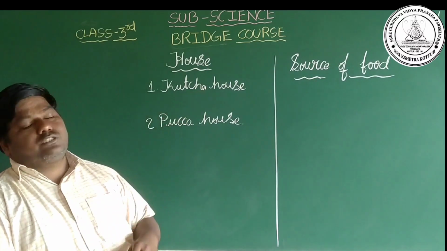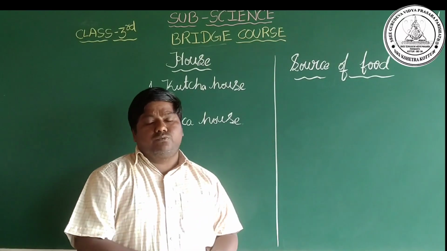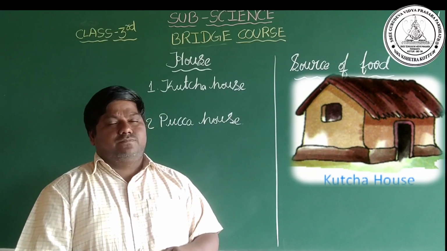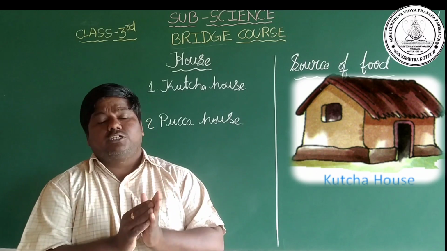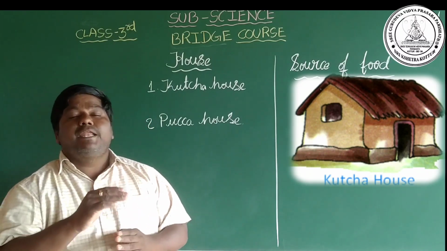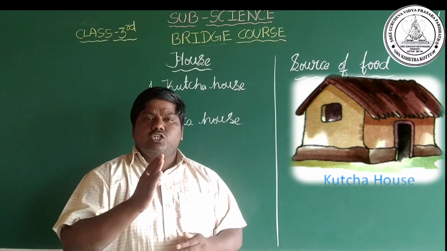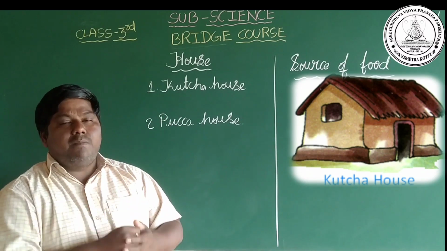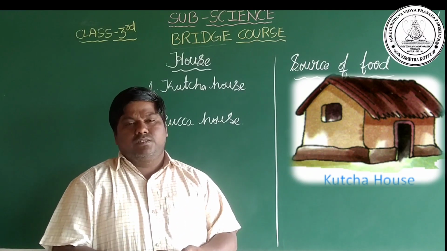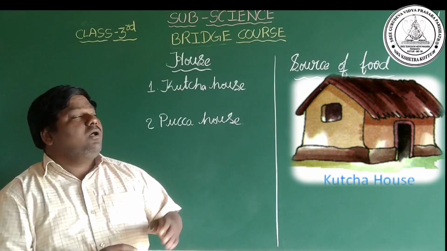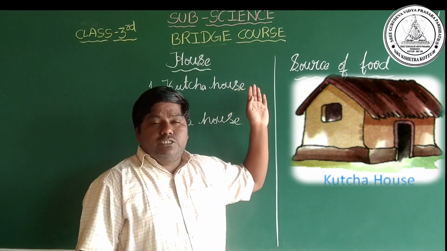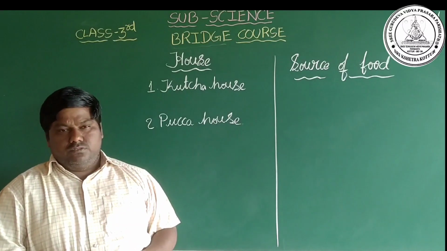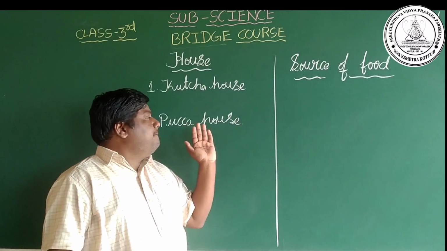Here, kacha houses are temporary houses we see more in villages. These kacha houses are made up of straw or hay, bamboo, mud. All these things are used to build a kacha house. Okay. See now, pakka house.